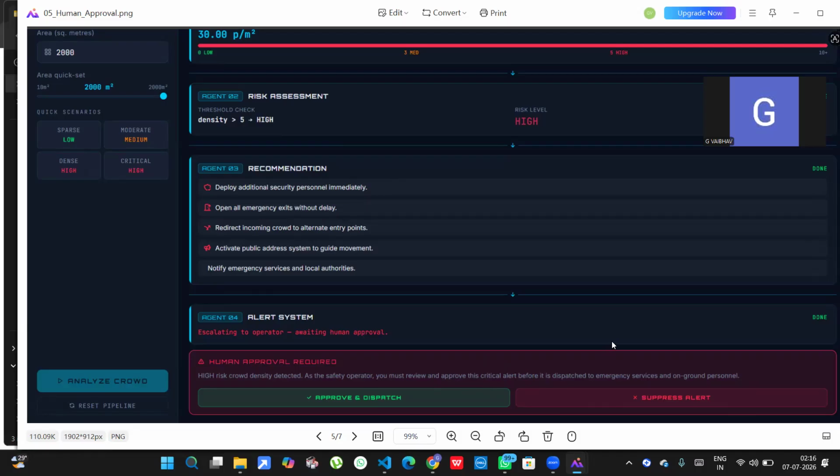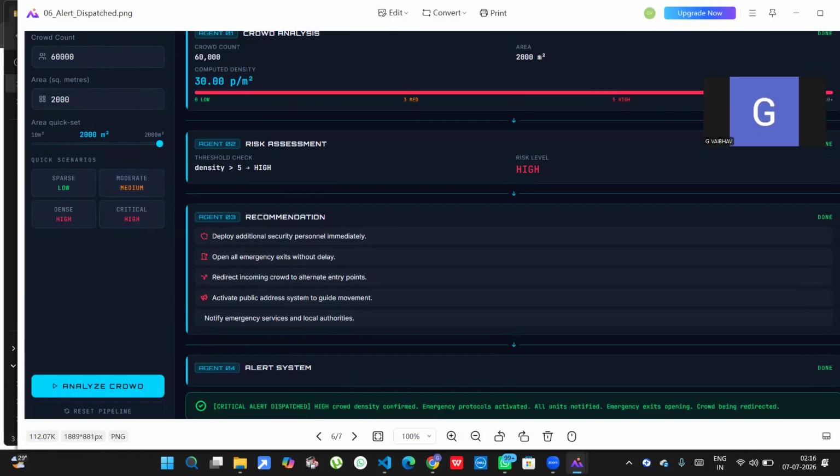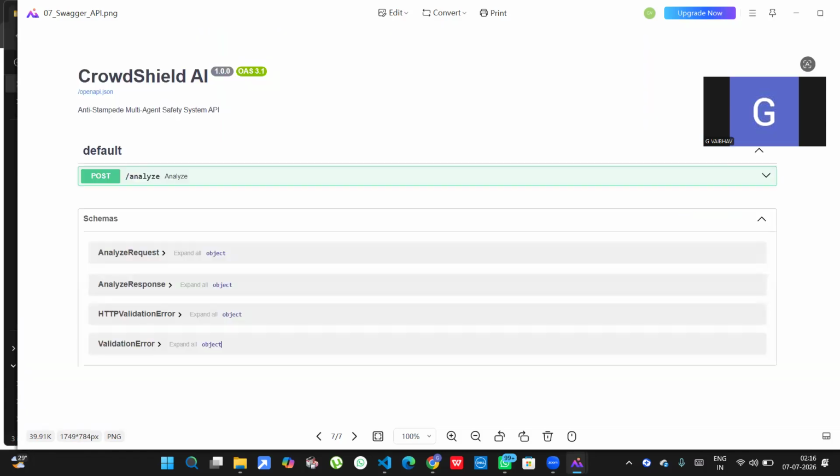So coming to the backend Swagger UI. The frontend communicates with the FastAPI backend through REST APIs. The backend executes the complete multi-agent pipeline and returns the crowd density, risk level, and final response in JSON format. The API documentation is available through Swagger, making the system easy to test and extend.